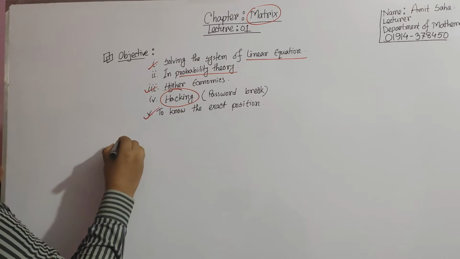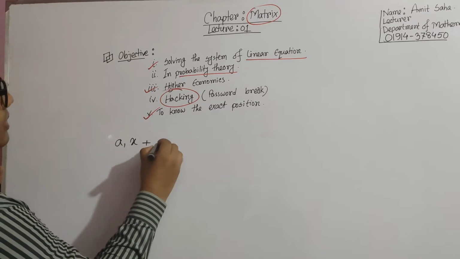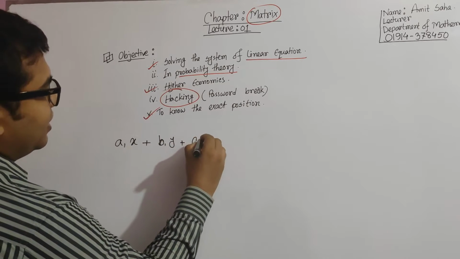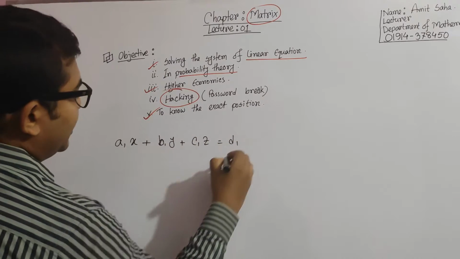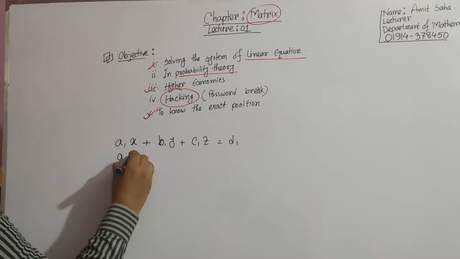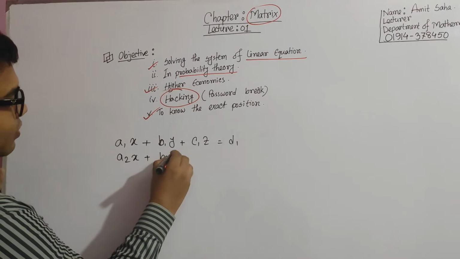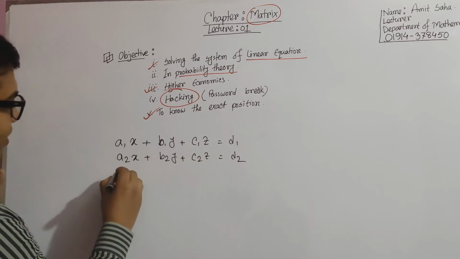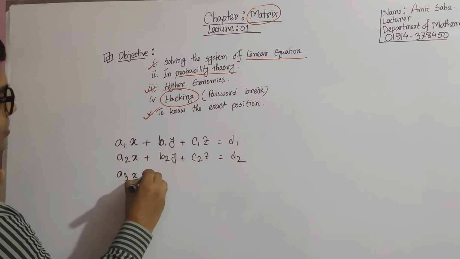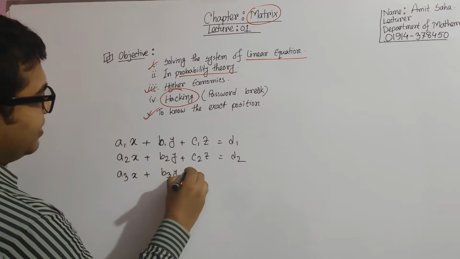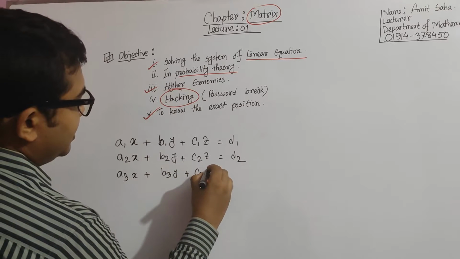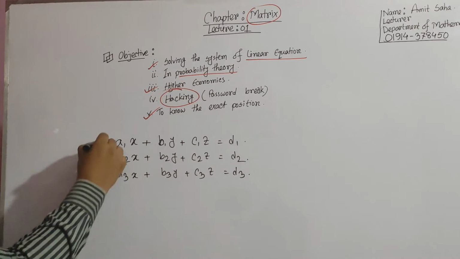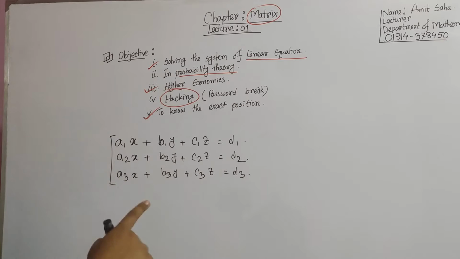Suppose a system of linear equations is a1x + b1y + c1z = d1, a2x + b2y + c2z = d2, a3x + b3y + c3z = d3. Suppose this is a system of linear equations.